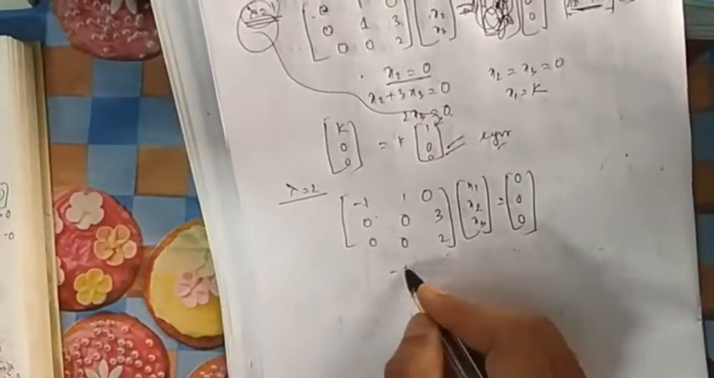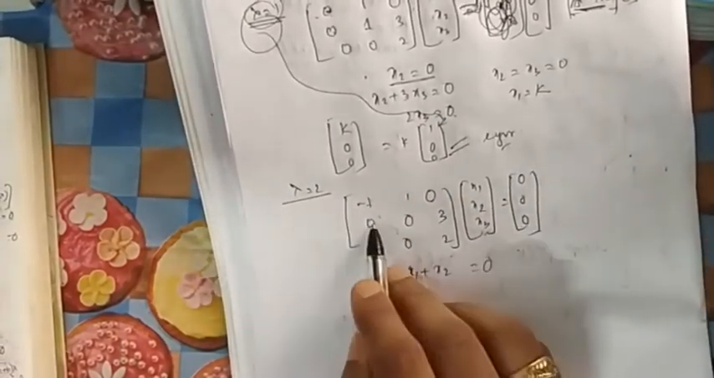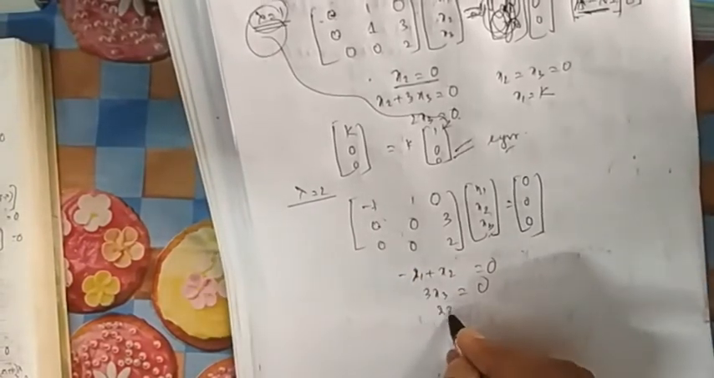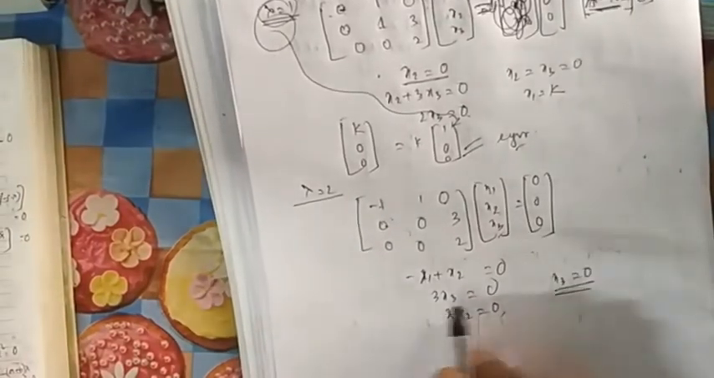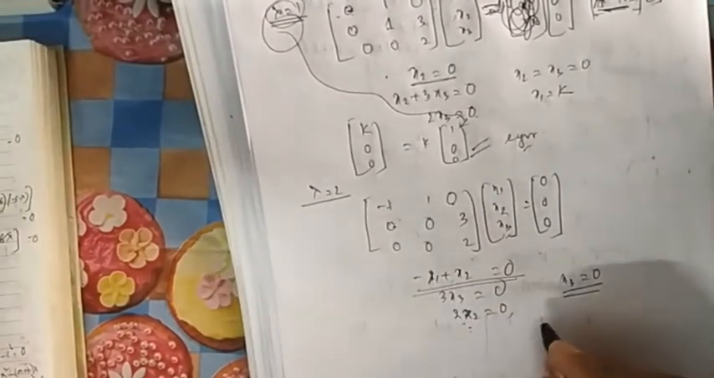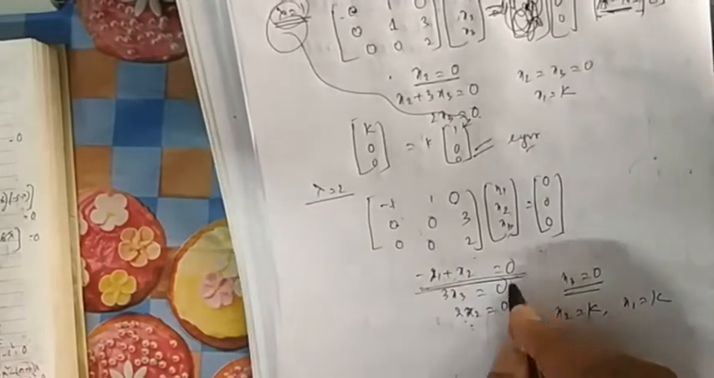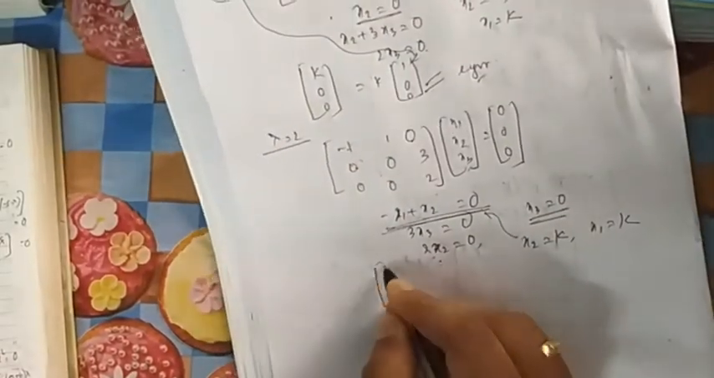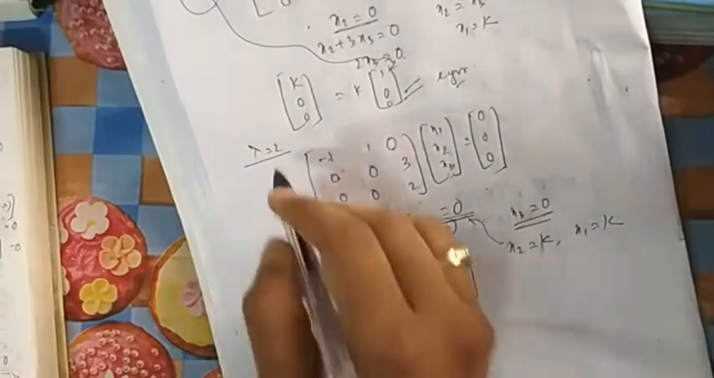Directly multiplying again: minus x1 plus x2 equal to 0. Then 3x3 equal to 0, and the second one gives 2x2 equal to 0, which means x3 equal to 0. For x1 and x2, you don't have any other equation, so you have to assume a value, x2 equal to k, then x1 will also be k, because both are equal. So the vector is k, k, 0, and if you take k common, it is 1, 1, 0. This is the eigenvector for lambda 2.